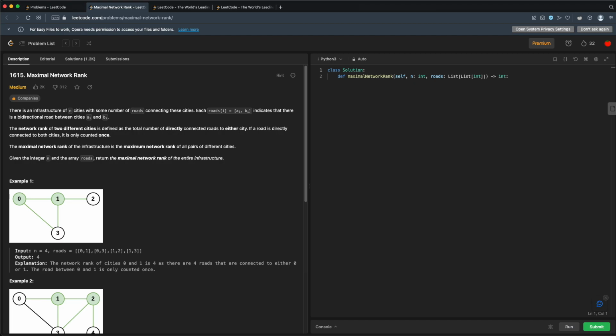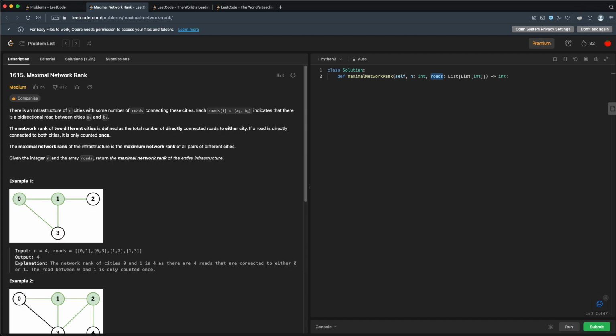So basically what we'll do, we'll go through, we'll find out how many roads connect to each city. So we'll transform this roads list into something a little bit more usable. In this case, I'll use a dictionary, but basically we just want to have some way of saying, given a city A, how many roads are connected to that city?